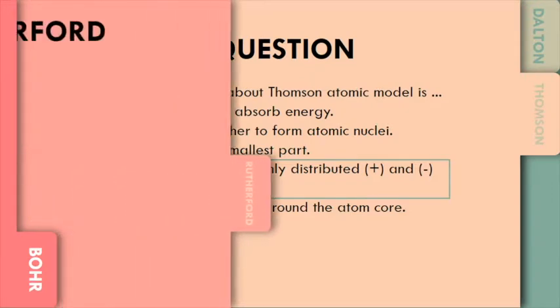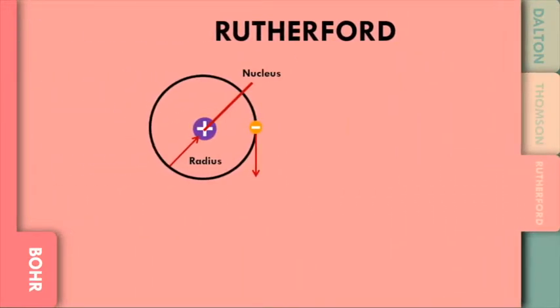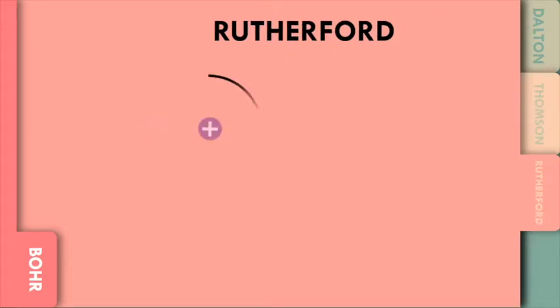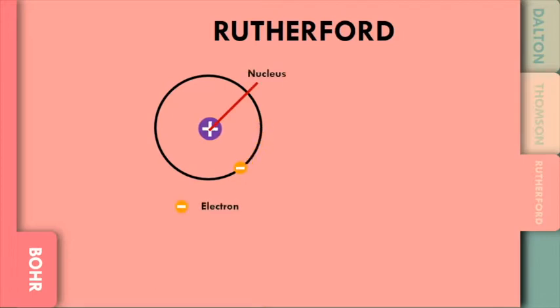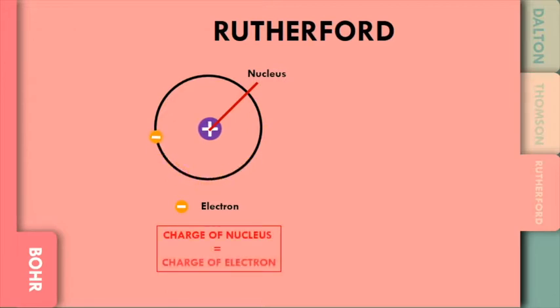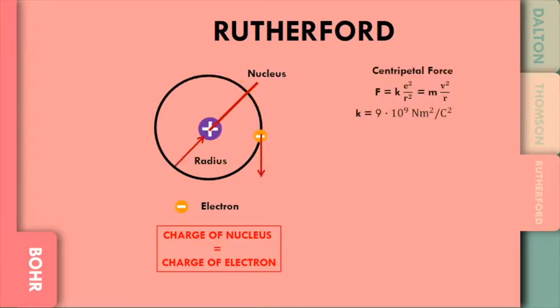In Rutherford's model of atom, an atom has a positively charged nucleus. The majority of the atomic mass is located at the nucleus. The nucleus is surrounded by negatively charged electrons, which move the way planets orbit the sun. An atom is neutral, so the charge of nucleus is equal to the charge of electrons. The nucleus and electrons are attracted to each other, resulting in a force called centripetal force, which can be mathematically defined as ke² over r² or mv² over r.